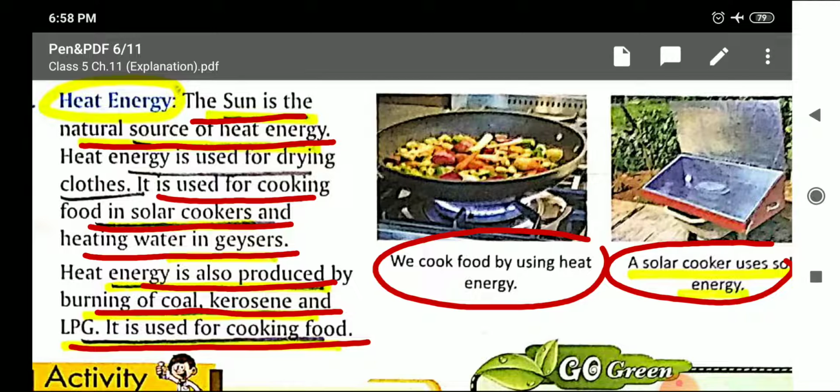That sun is the natural source of heat energy. Then heat energy is used for drying clothes and for cooking food. And from where do we get heat energy? From the sun or from the coal, kerosene oil and LPG. So sun, coal, kerosene oil and LPG are the various sources of heat energy.